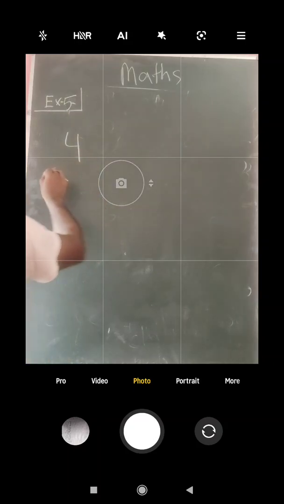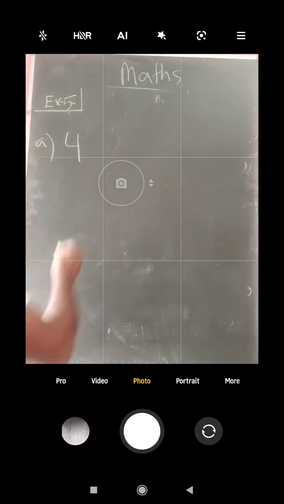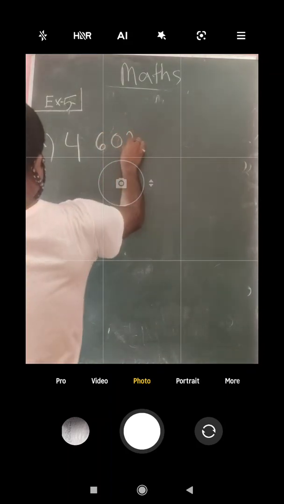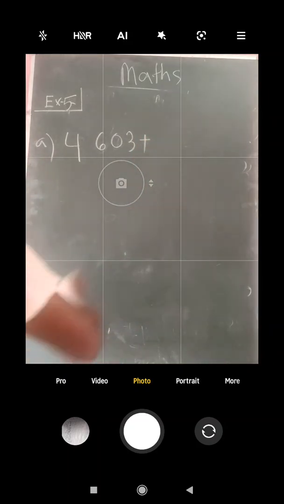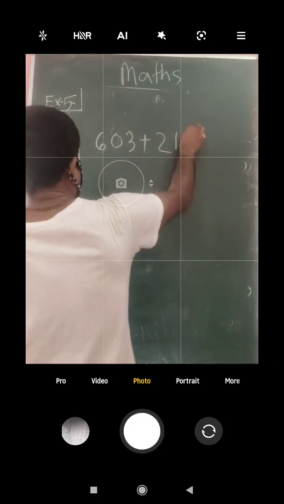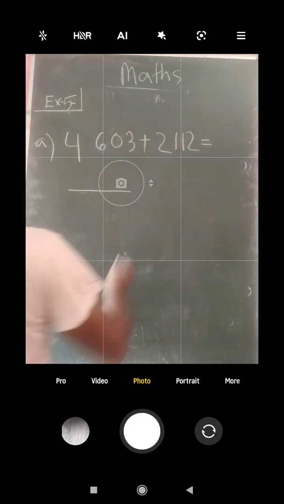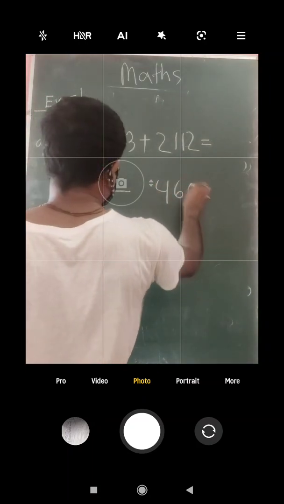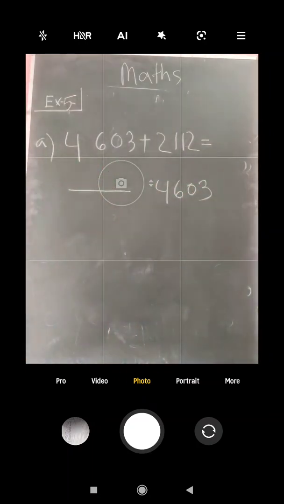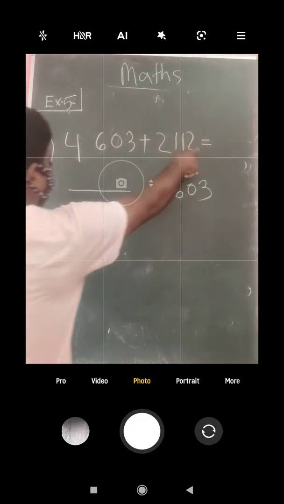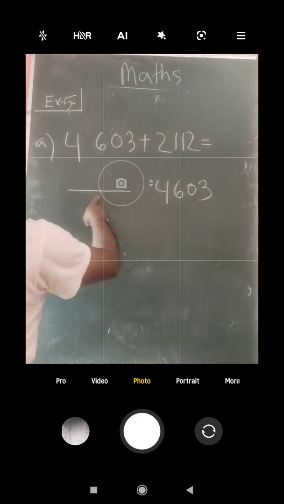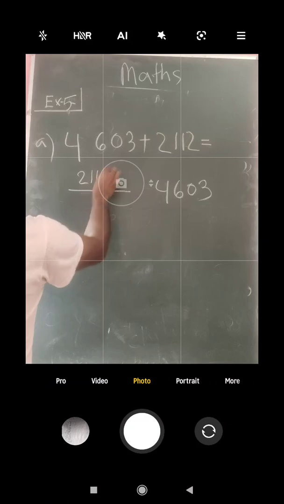Number A: 4603 plus 2112 equals dash, after that 4603. What will we do? We'll have to add these two, and here we will write 2112.